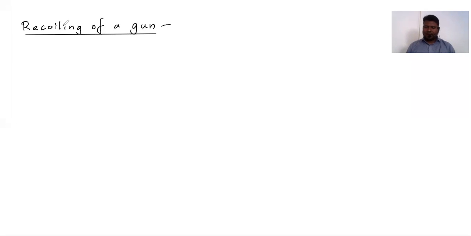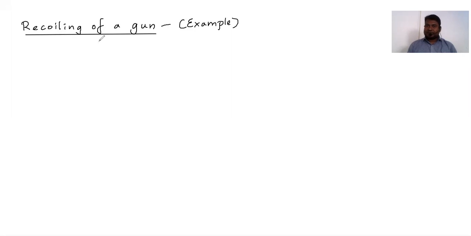Now एक कंसेप्ट आता है recoiling of a gun. What it means, इसका मतलब क्या होता है recoil करना, ये क्या होता है बताओ मुझे फटाफट. Recoiling of a gun. So why I'm using this example? Why I'm using this example?